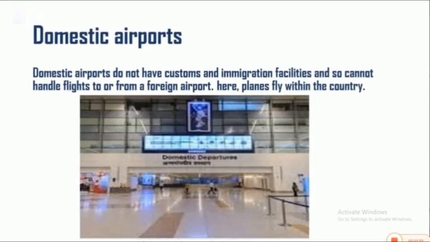Let's look at domestic airports. Domestic airports do not have customs and immigration facilities, and so cannot handle international flights or freight. Here, planes fly within the country. Some domestic airports we have in Nigeria include Benin City Airport, Ibadan Airport, Ikeja Airport, Enugu Airport, Owerri Airport, Maiduguri Airport, Calabar Airport, etc.